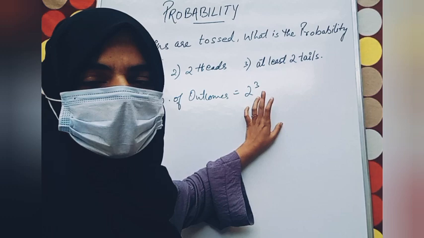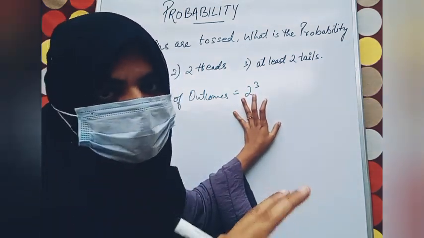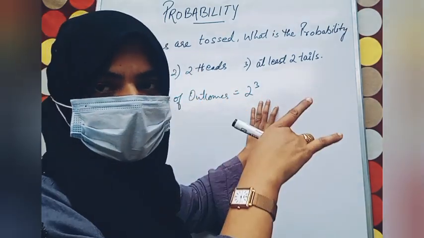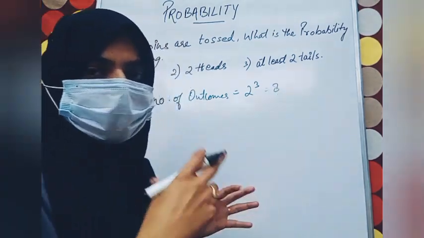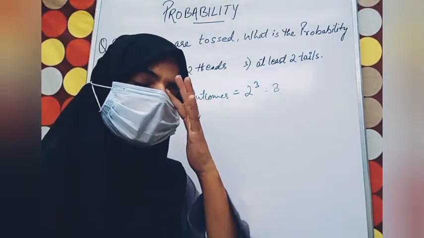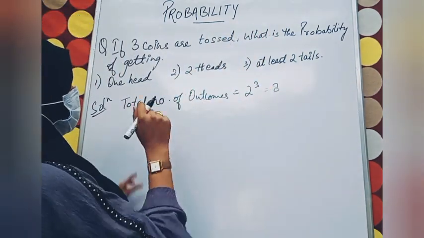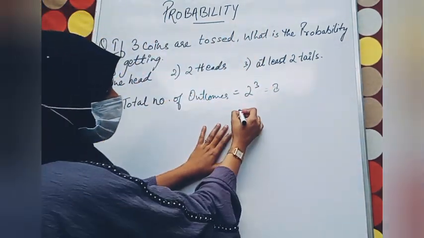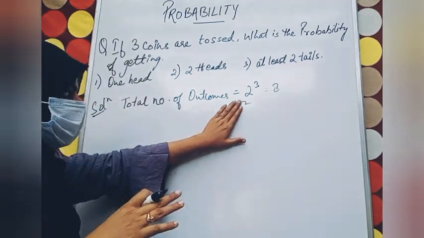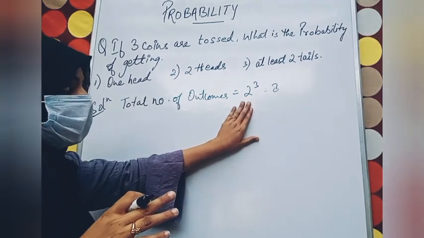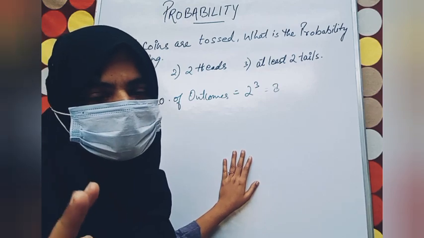Now 3 coins are tossed. How many sides does a coin have? 2 sides. And how many times is it tossed? 3 times. So 2 to the power 3 it will be, and 2 to the power 3 is 8. Suppose it were 2 coins, then 2 to the power 2, and 4 outcomes would have come. But here we have 3 coins tossed, so there will be 8 outcomes.